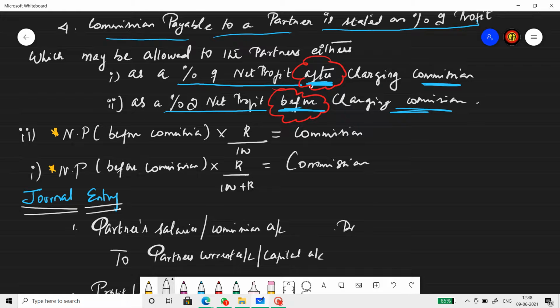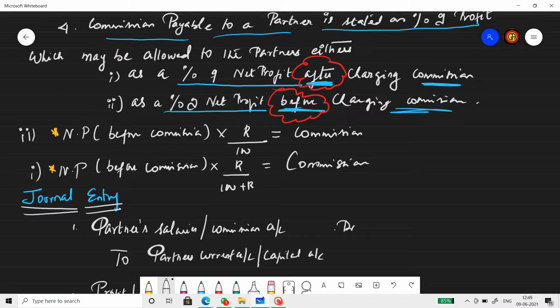I'm repeating this one more time. If they ask us to calculate commission on the net profit after charging such commission, the commission amount will be the net profit before commission into rate by 100 plus rate.